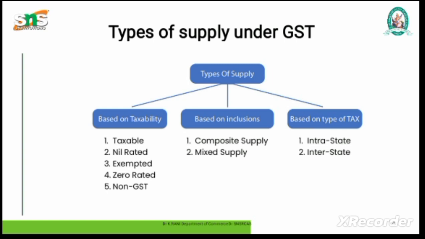GST tax rate. The tax rate is divided into 5 levels depending on the types of goods or service. 0%: essential items, fresh fruits and vegetables, milk, grain, healthcare service, education and public transportation. 5%: goods or service, essential commodity, hotel accommodation, transportation service. 12%: goods or service like certain processed food, construction service, apparel above specified value. 18%: goods or service, electronics, financial service and telephone communication. 28%: goods or service like luxury items, automobiles, high-end consumer durables, etc.